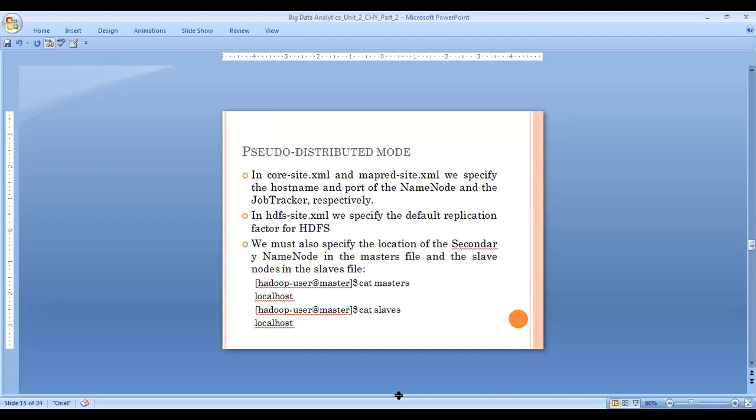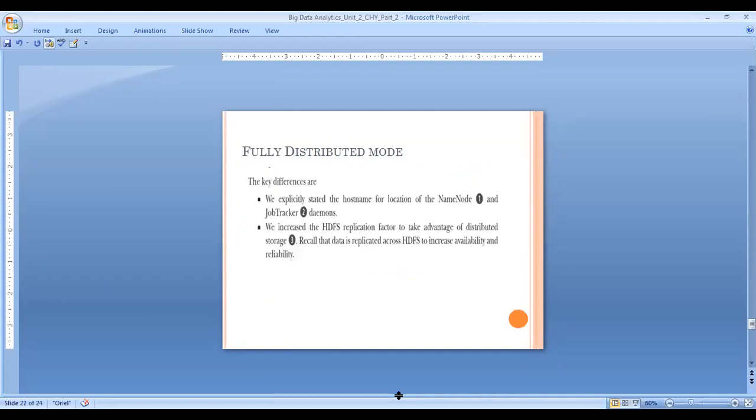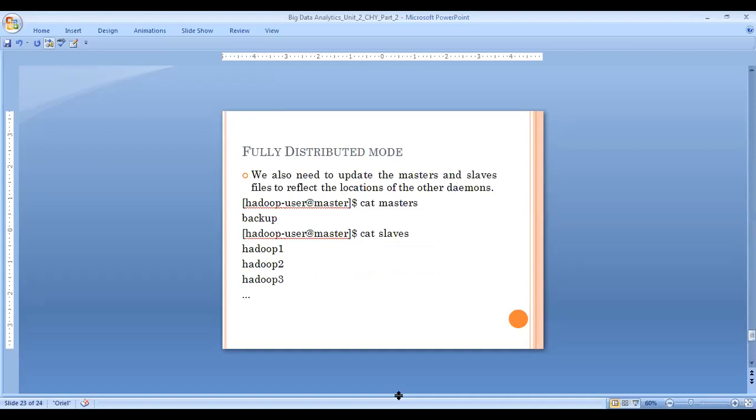Then the pseudo-distributed mode, how it will be: the cat command, the master and slaves files, and localhost. Here we consider the clusters on the local host. In the next one, we consider the clusters in three different machines, such as a backup, Hadoop 1, and Hadoop 2. So these are the main differences between the three configurations, along with the XML files.